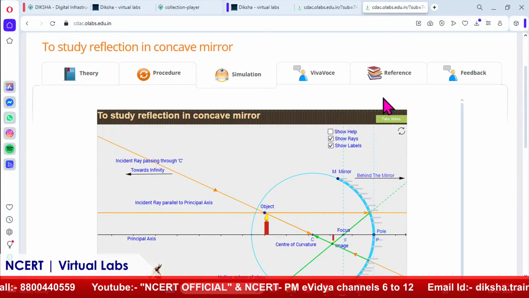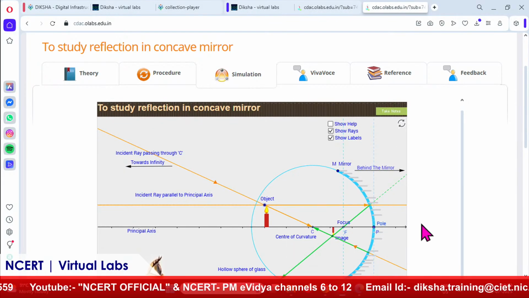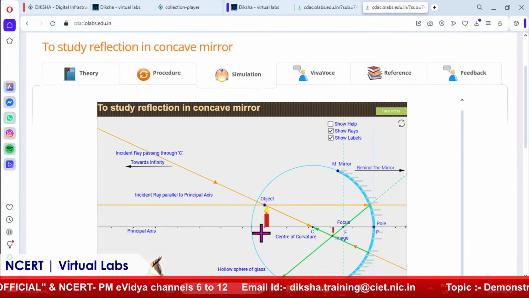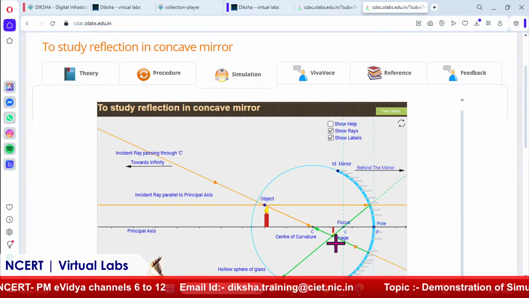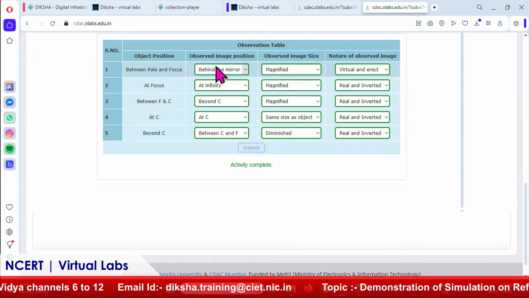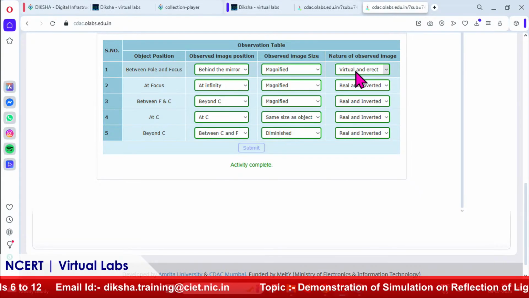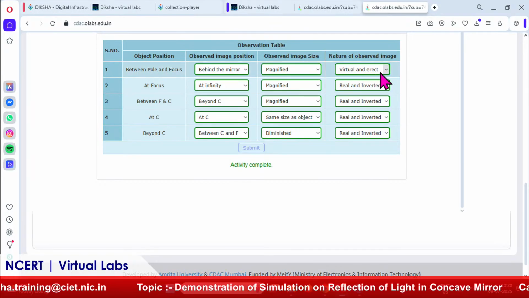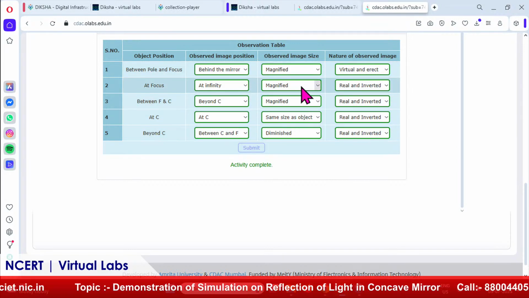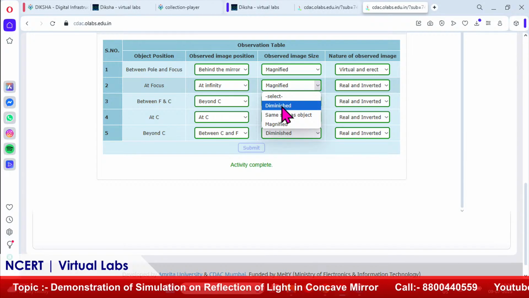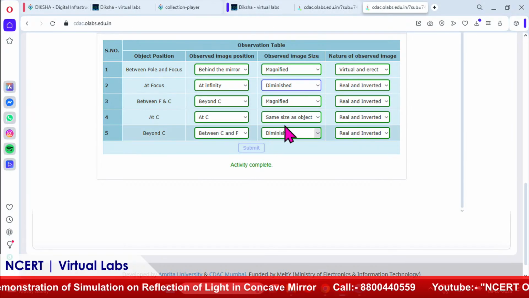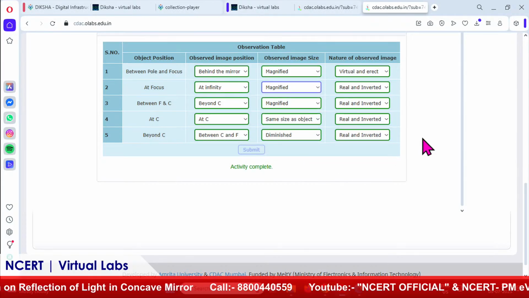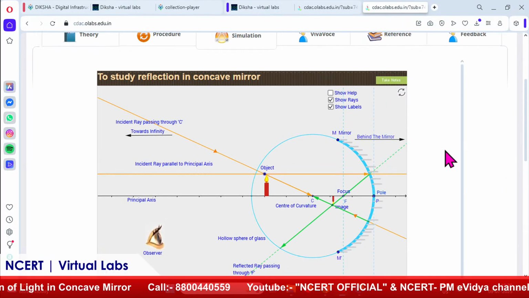Okay. Now, once the activity is completed, students understand how the image is formed and at what positions the object is placed so that the image is formed virtual or real. You will see from this table that only at one position, which is between pole and focus, the nature of the observed image is virtual and erect. And the beauty of this table is that if I place something wrong, like here I have selected diminished, the activity is not completed. It will immediately rectify where you are wrong. So, this is the instant feedback you get during the assessment part.